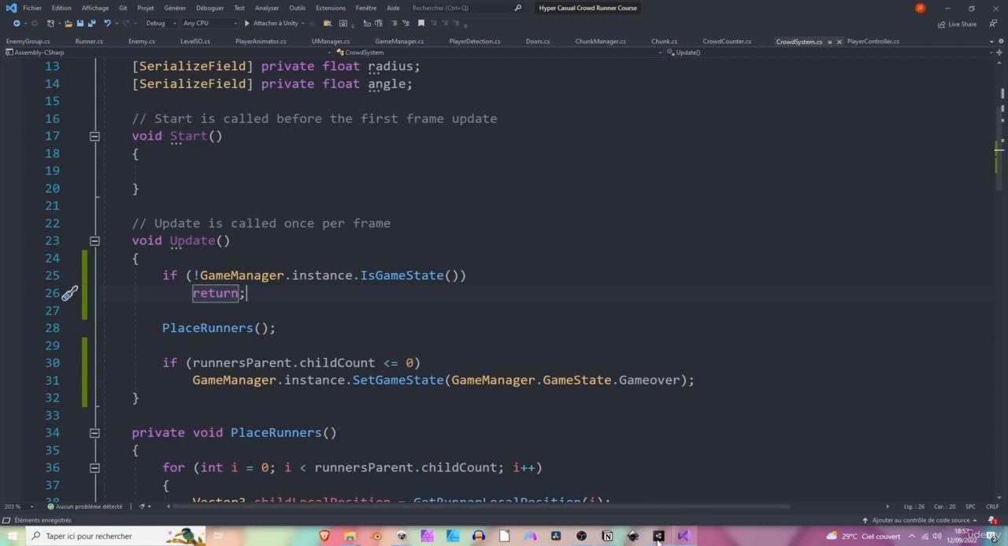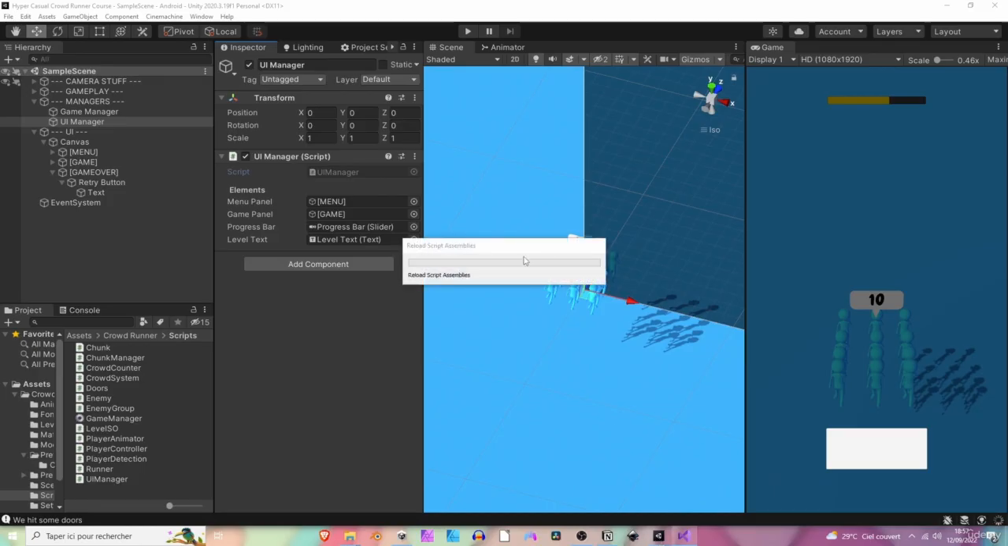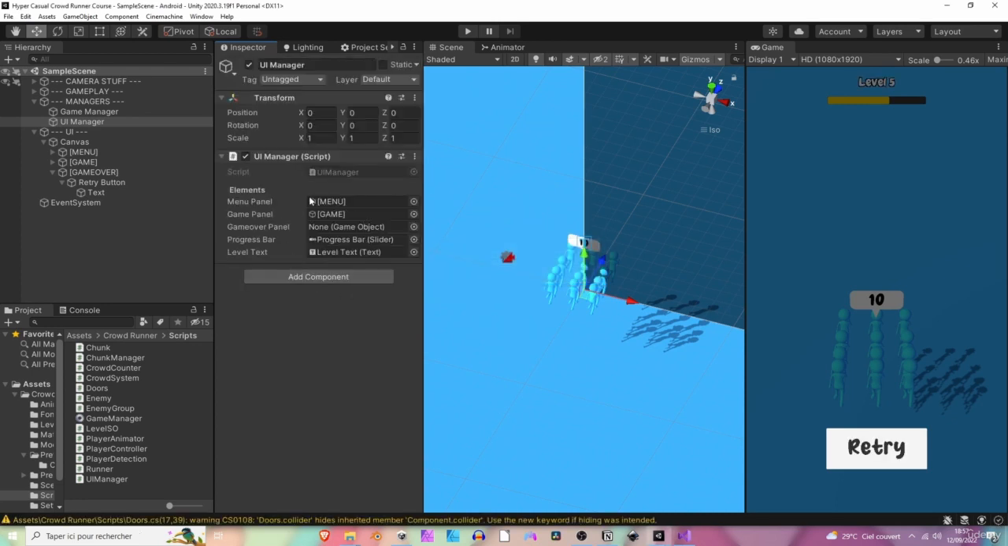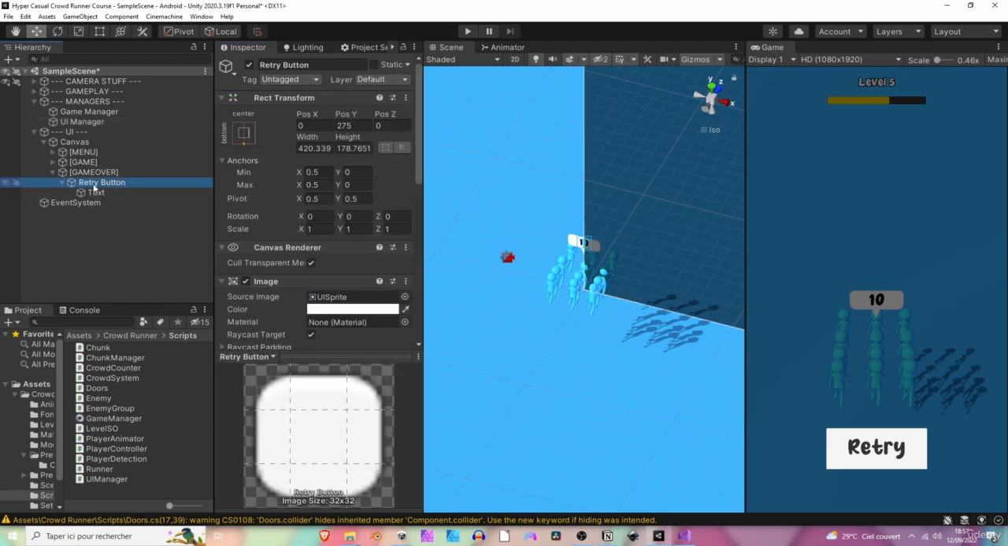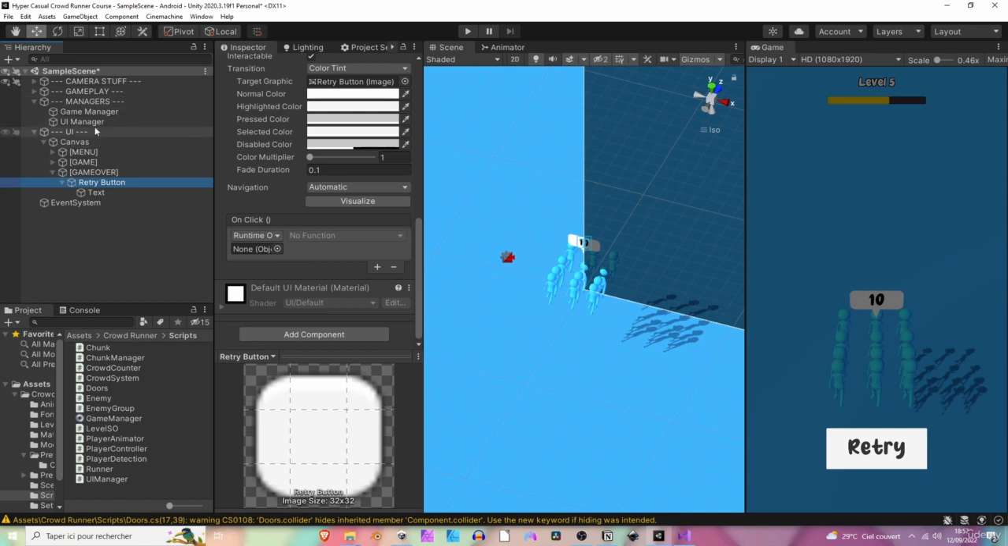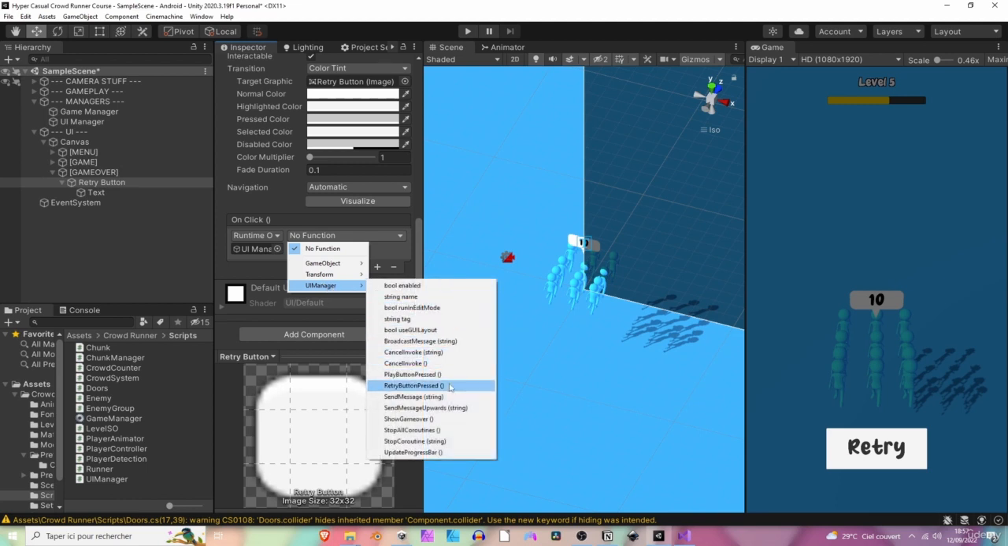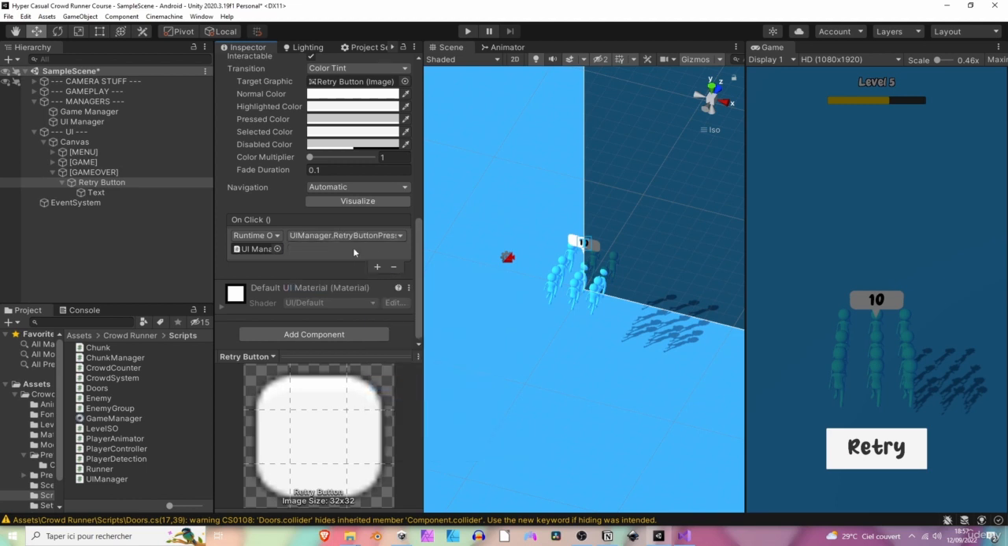All right, let's now go back to Unity, and we will need to specify some stuff here in the inspector. So you can drag the game over panel and drop it in the inspector. You can also select the retry button and drag the UI manager, drop it in the callback here, and select the UIManager retry button pressed. This way we can actually restart the game when we press the retry button. So let's try this.